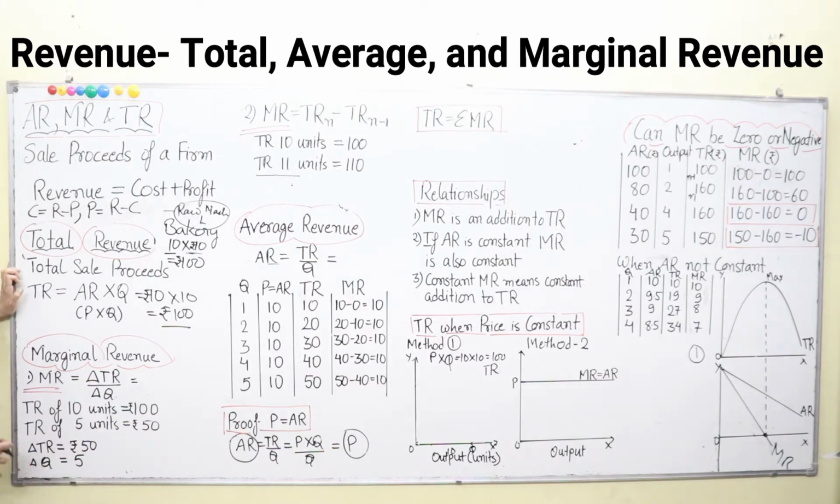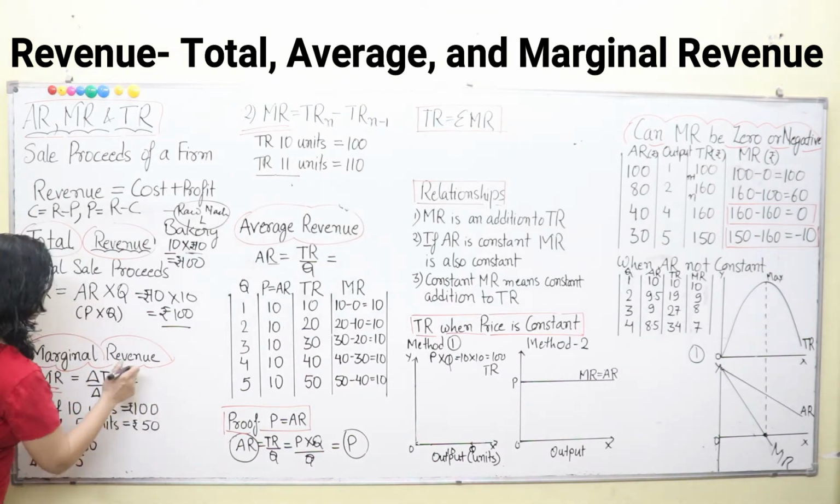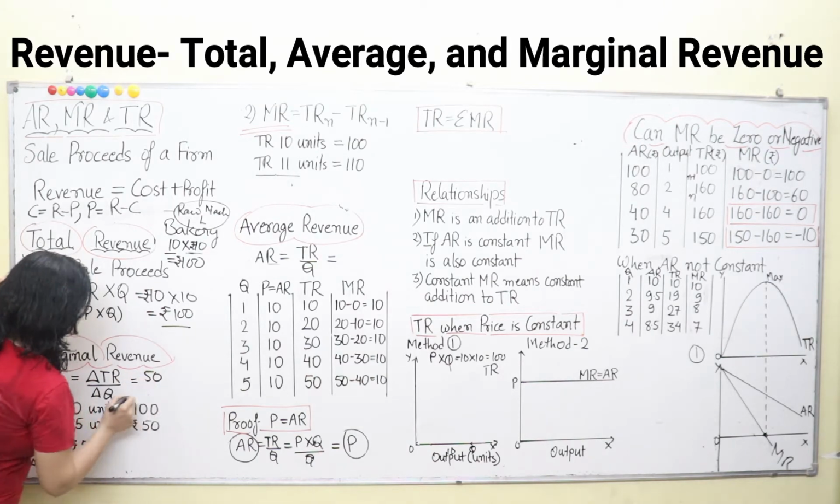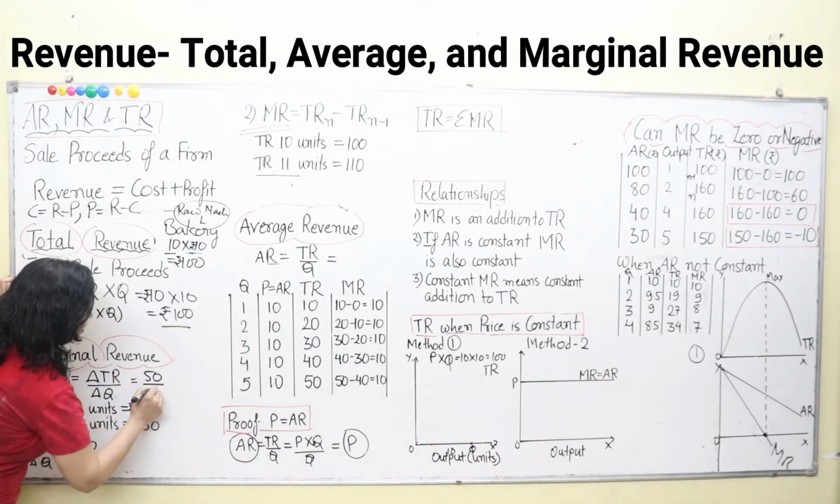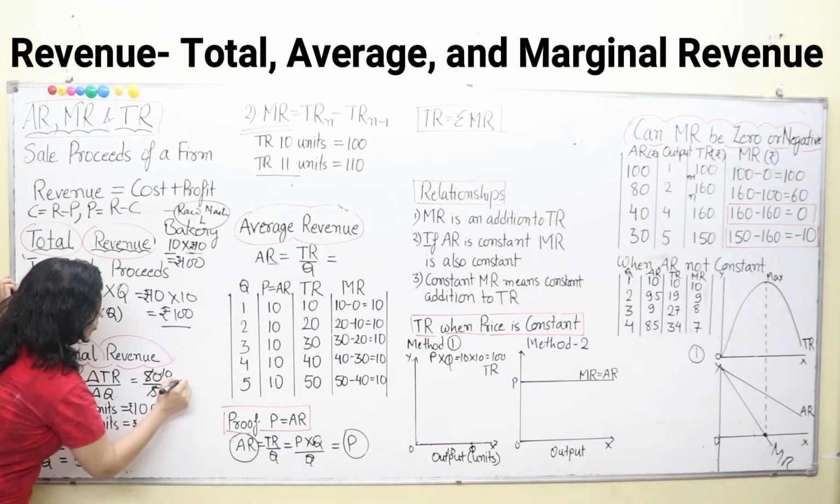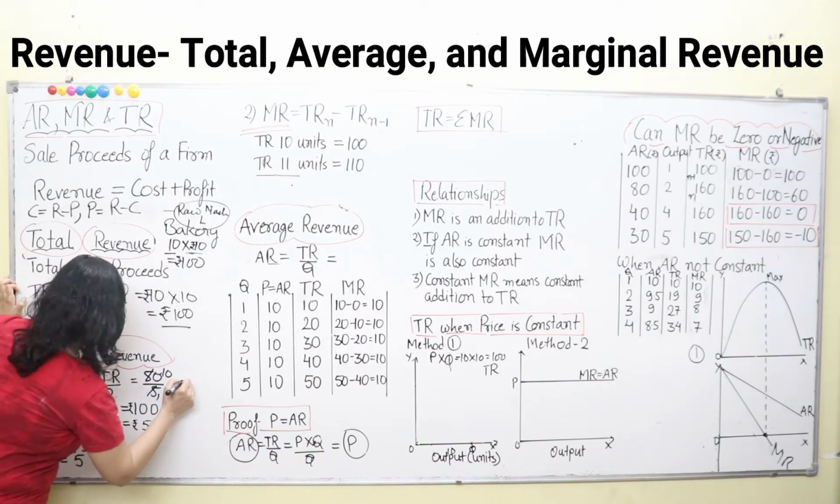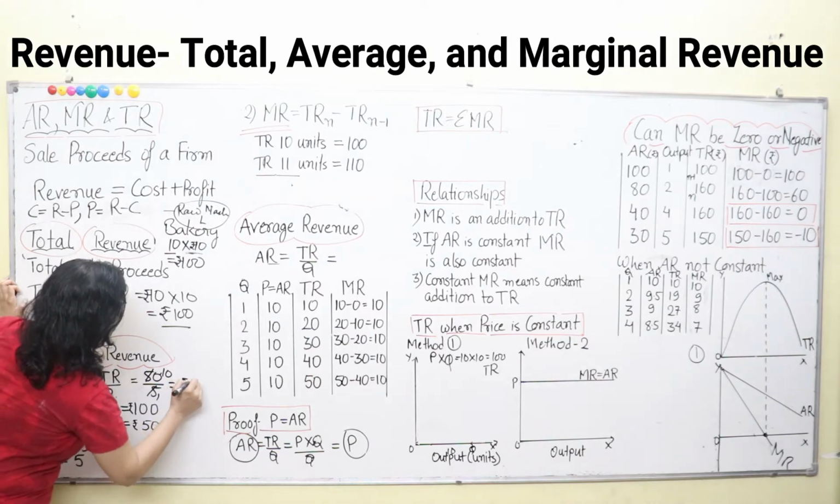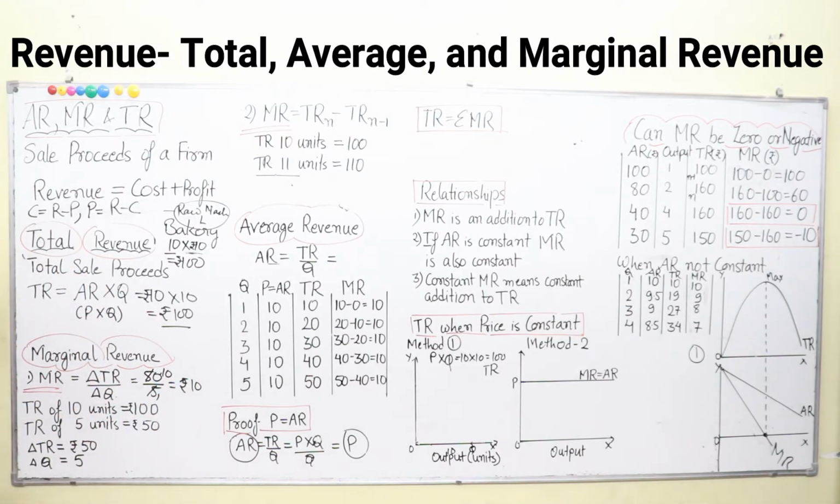So delta is nothing but change in any phenomenon, in any variable. Okay. So delta TR by delta Q is equal to what? Delta TR is 50, divided by delta Q, which is 5, is equal to what? 5 tens are 50. So 10. So delta TR by delta Q, your marginal revenue, is equal to rupees 10. Simple. It's a very simple calculation.